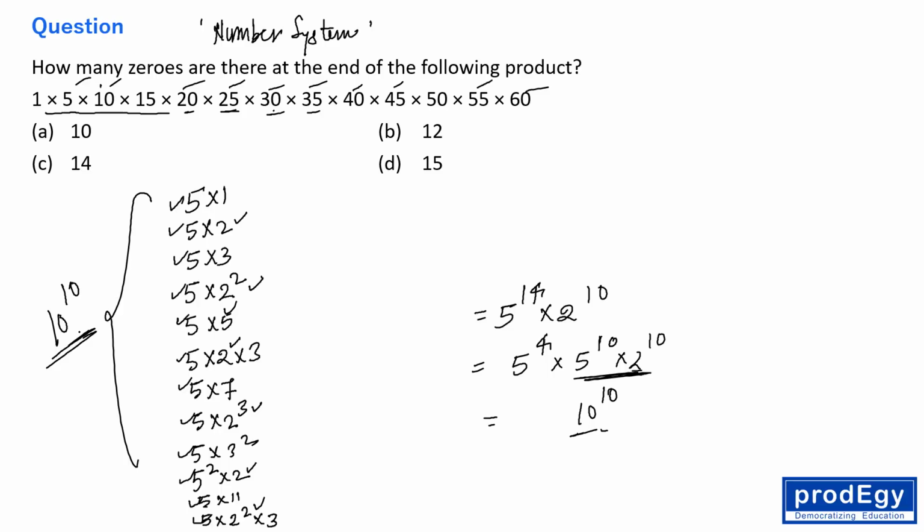So how many zeros are there? We are having 10 zeros, right? Okay, we have 10 zeros, right everybody? So we have 10 zeros over here. This question belongs to number system.